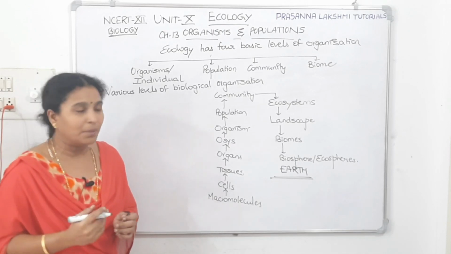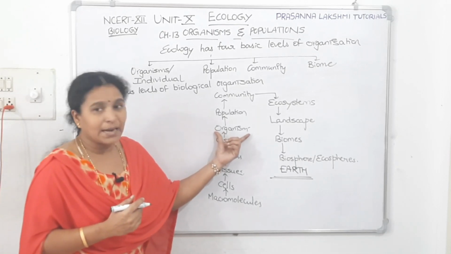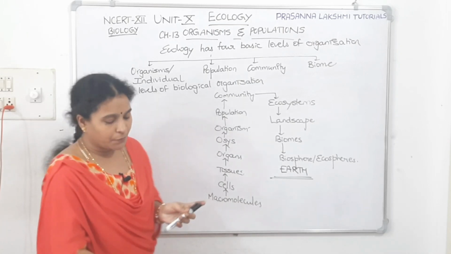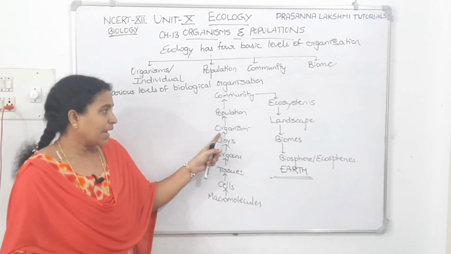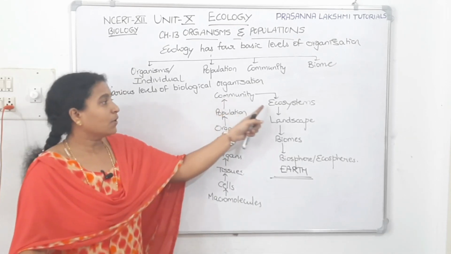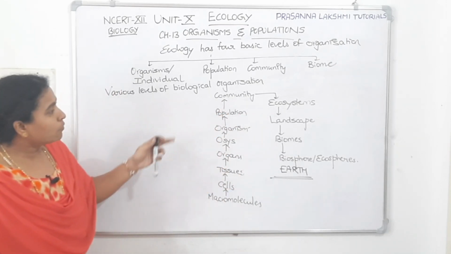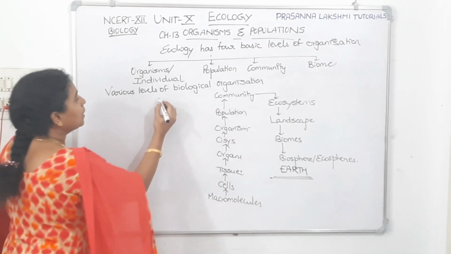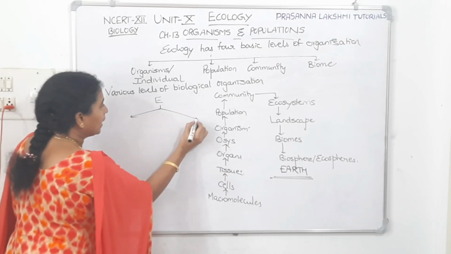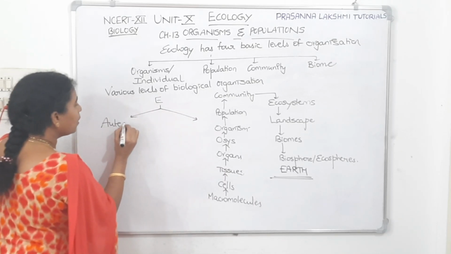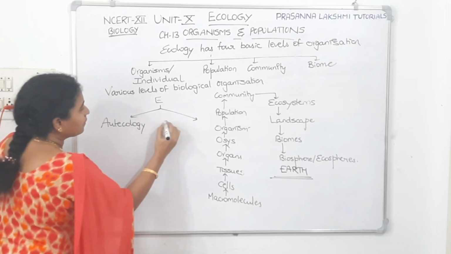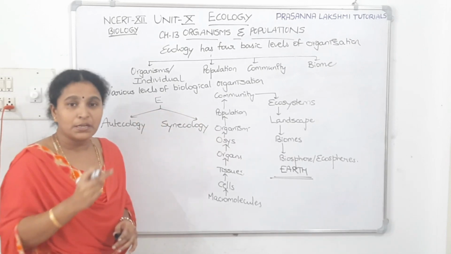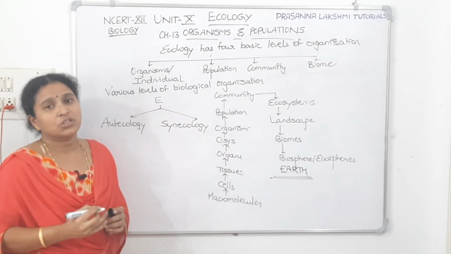So we have to start one by one, from organism onwards. Organism is the basic or fundamental unit of ecosystem. Now let us see what is organism, what is population, what is community, what is ecosystem. Before going to this, we'll see the two basic branches of ecology. One is called autecology, and the second one is called synecology.